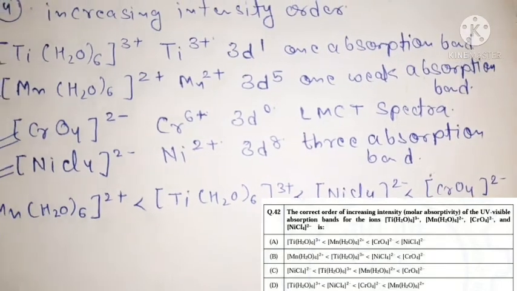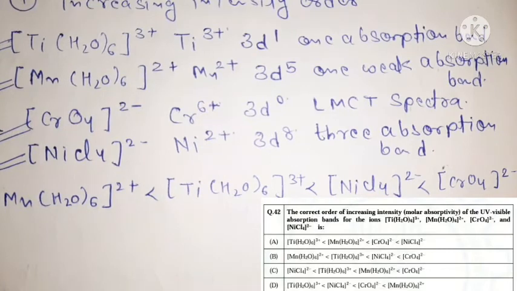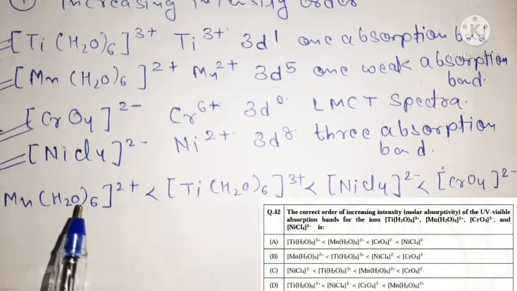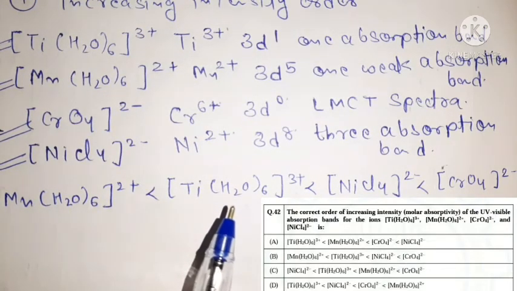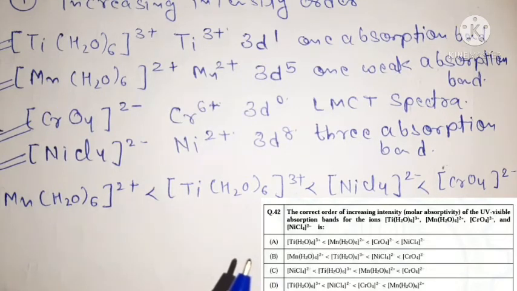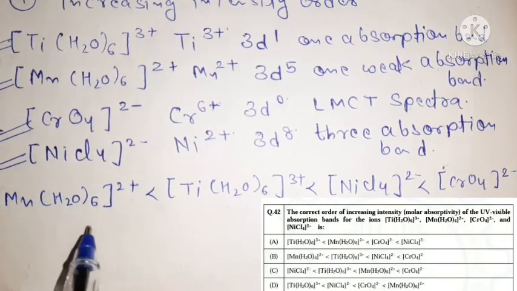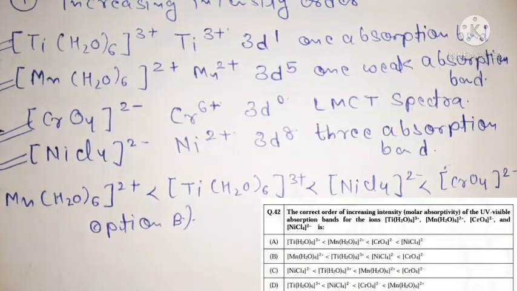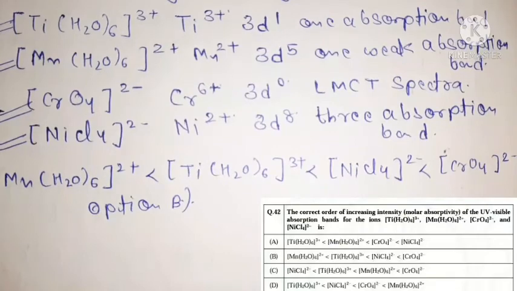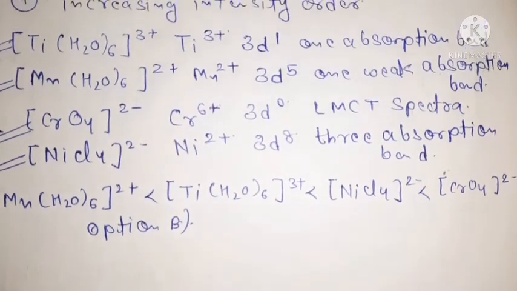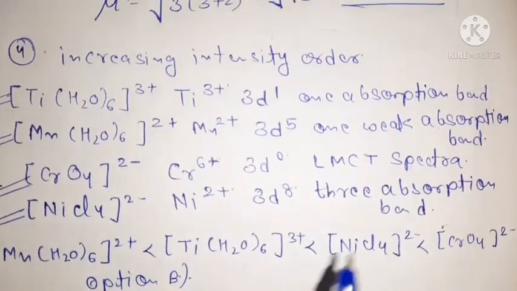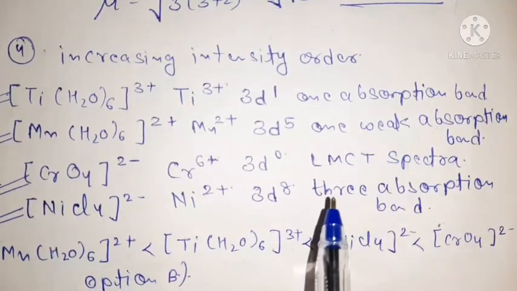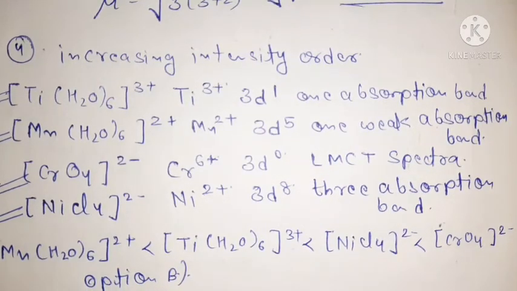Understand? This is the increasing order of intensity of the UV visible bands. So friends, this is your option B. Option B is the correct answer for this question, and it depends on d-d transition and charge transfer spectra.